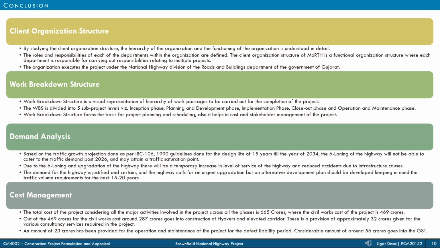The total cost of the project is estimated to be 665 crores, 70% of which is the construction cost, which amounts to 469 crores. 287 crores of the construction cost amounts to the development of 7 new flyovers and 1 elevated corridor. 56 crores worth of amount is allocated to GST.